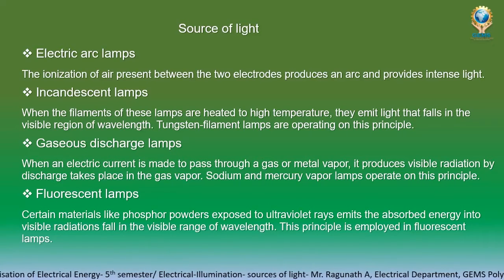Next one is the fluorescent lamp. We know the fluorescent tube, we will say tube light. In that tube, some materials like phosphor powders are coated. It will be exposed to ultraviolet rays and will give a good visible range wavelength. So this principle is employed in the fluorescent lamp. These are the light sources.